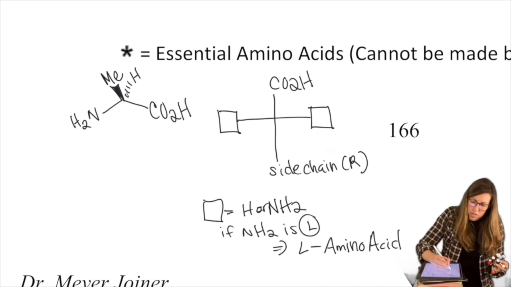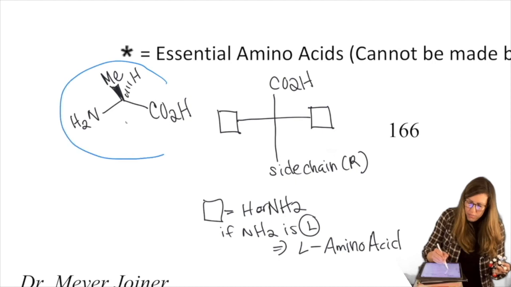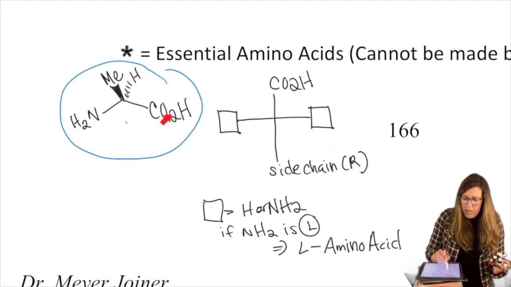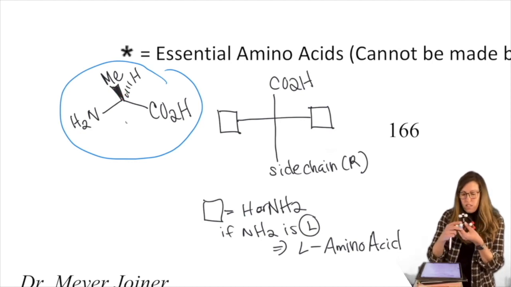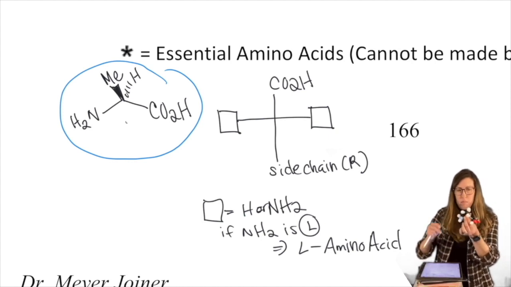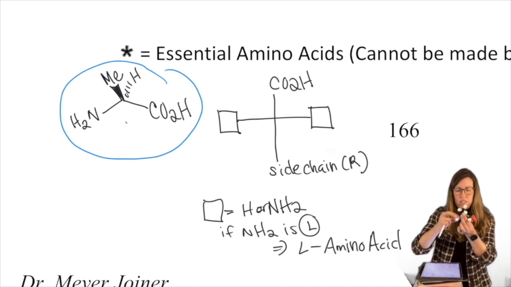Okay, so we want to convert this to a Fischer projection, but notice how this is drawn. This is just fine to have this as the head, but my tail is not allowed to be the nitrogen. It has to be the side chain. So I need to rotate this so that the side chain is in the plane where my feet would be, and my nitrogen is coming out of the plane, right? So here, I'm going to let this methyl come out towards you. Here's the nitrogen. The nitrogen's not allowed to be in the plane. It has to come out of the plane. This is supposed to be in the plane. So that's good. That's where the head's going to go.